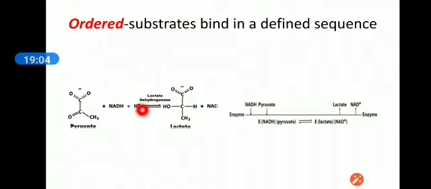Most of the time, whenever there is NADH, it involves the ordered sequential method of enzyme engagement. First of all, the enzyme will interact with NADH and oxidize it to NAD+, and then pyruvate will be converted by the same enzyme into lactate.